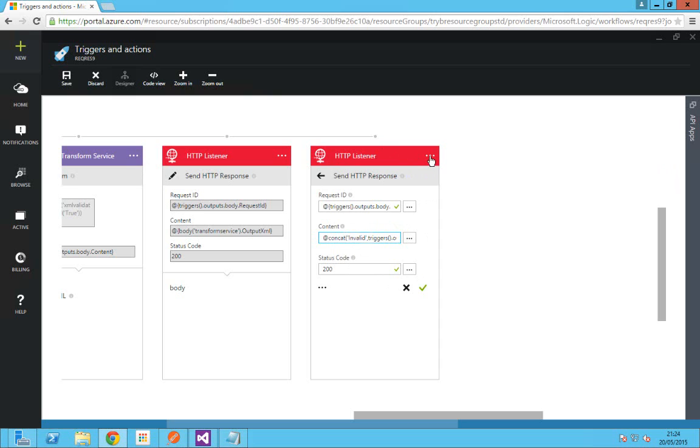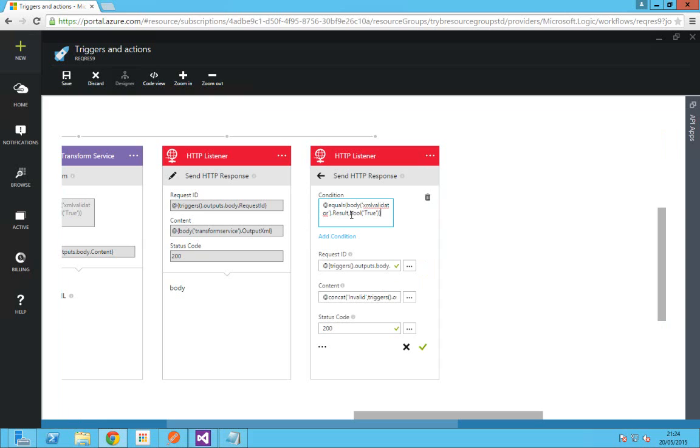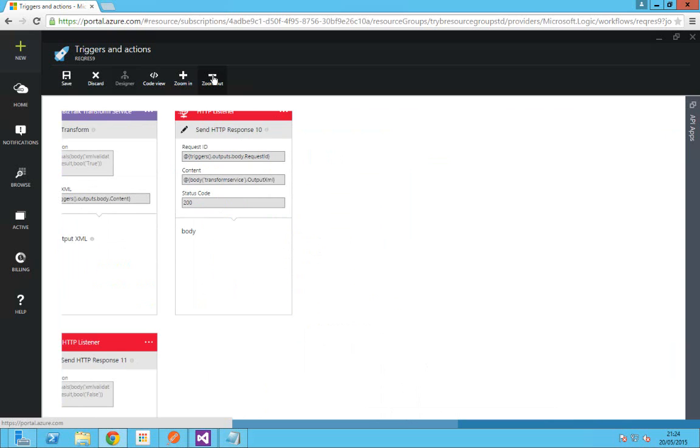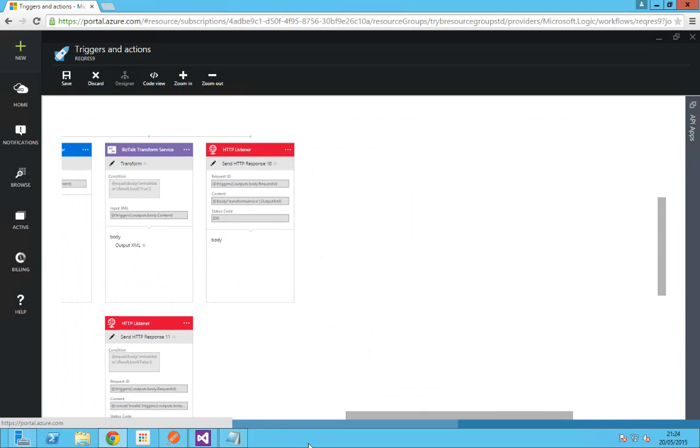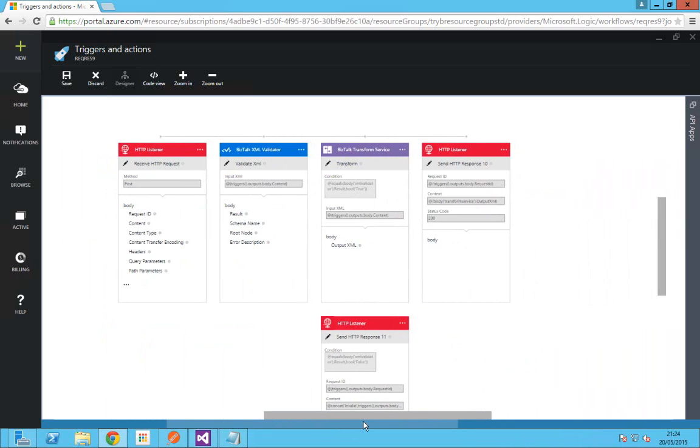So for that purpose, I have to add a condition here. Click on this, add a condition. I'm going to paste the condition which I've already used. Instead of true, if the XML validation is false, I need to execute this action. Click on it. See what happened. When you clicked on it, this API app positioned itself next to or below the transformation service.